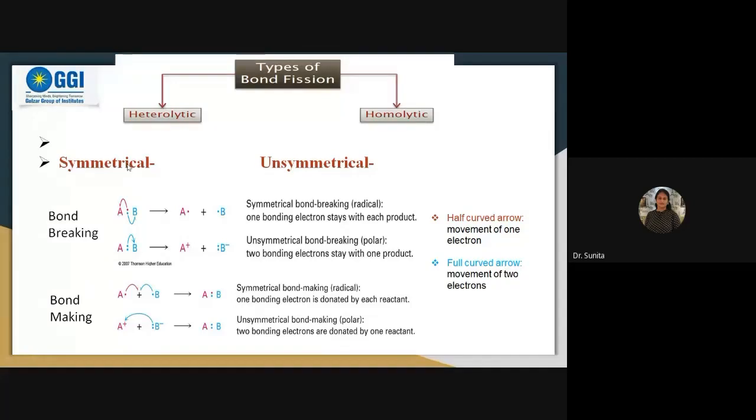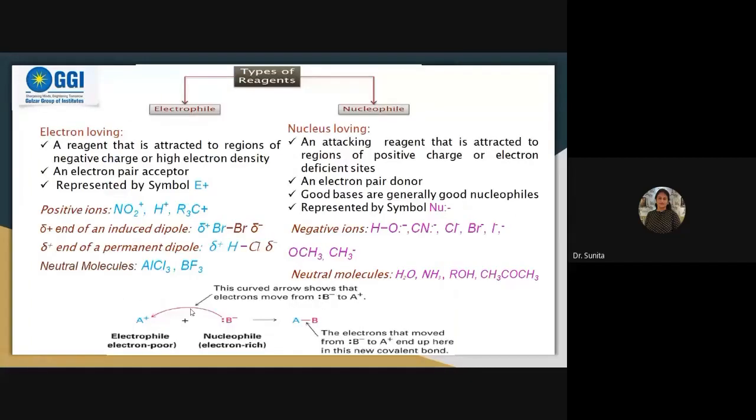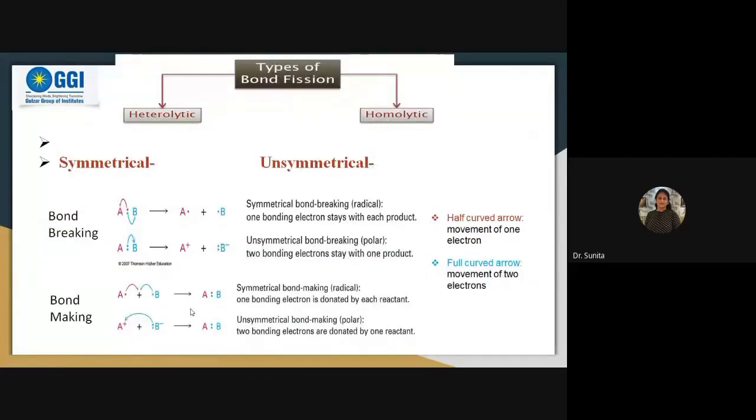So this is symmetrical, this is unsymmetrical. We can call it homolytic or heterolytic. The upper example is homolytic and the lower example is heterolytic. Further, we can also call it like this: bond making. Similarly, bond making also occurs in this way. Then we discussed electrophile and nucleophile.